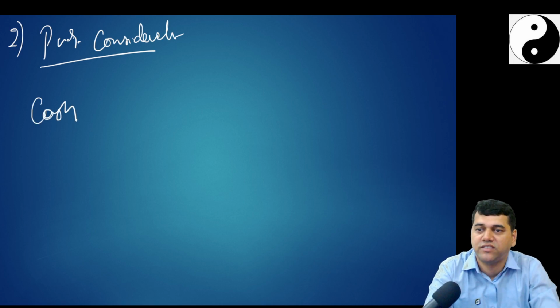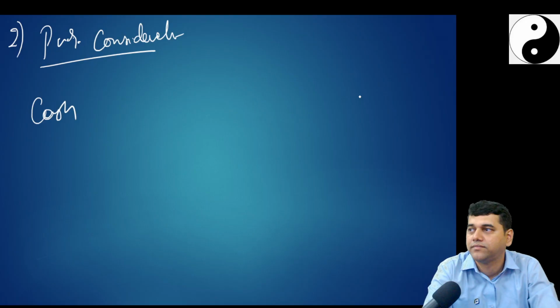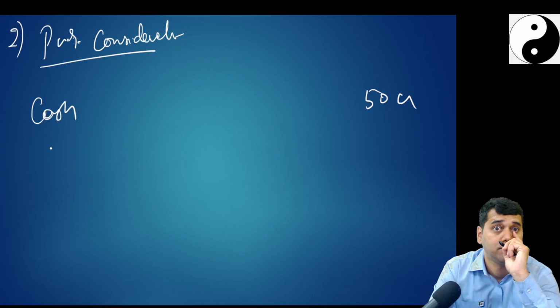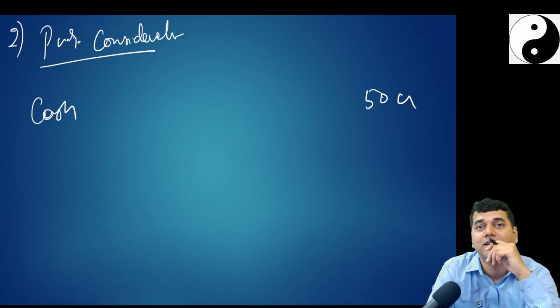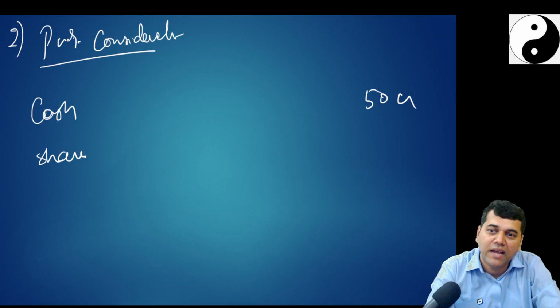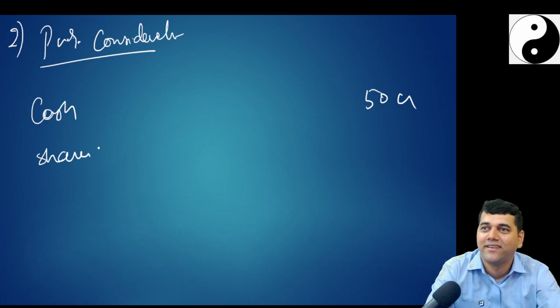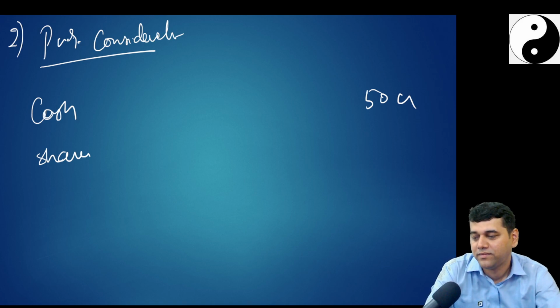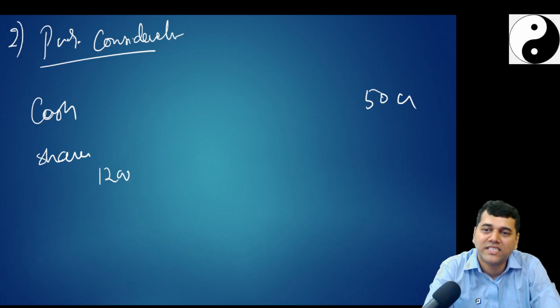What is cash? How much cash did you pay? ₹50 crore. Did you pay anything else? Shares. You tell me, I will write. You dictate to me. How much shares did you issue? 12 lakh shares